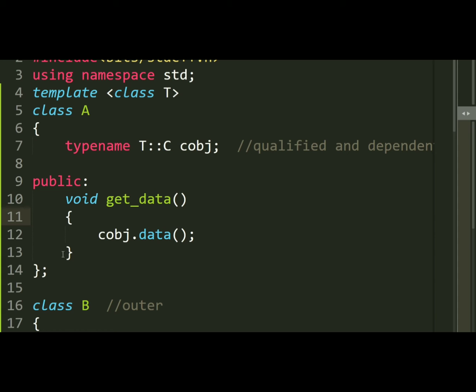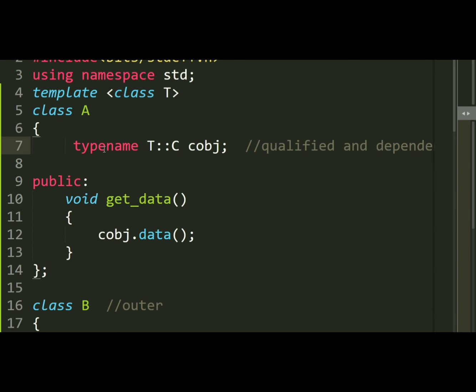This is how we can use the typename keyword, and where do we have to use it? With a qualified and dependent name. If you remove this, the compiler will not understand what this T scope resolution C is. So to tell the compiler it is a type, we need to write the typename keyword at the start.